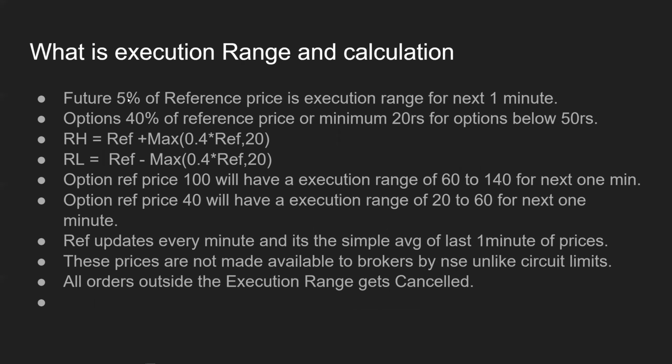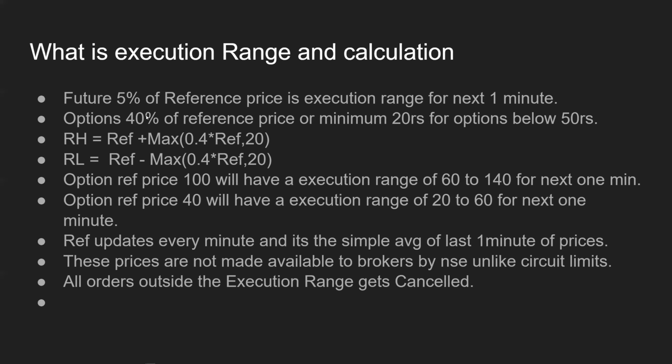So for futures, the execution range is 5%, right? So say a future reference price is 1000 at some time. For the next 1 minute, the only orders which are inside 950 and 1050, right, can be traded. Any order outside this 100-point range will be cancelled.